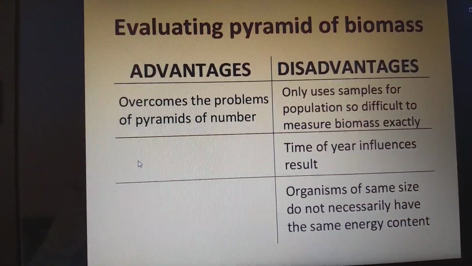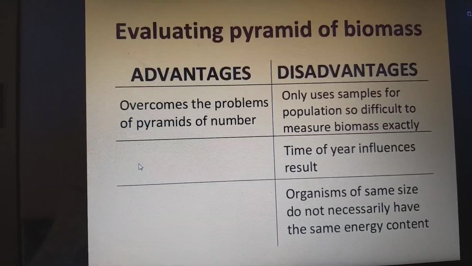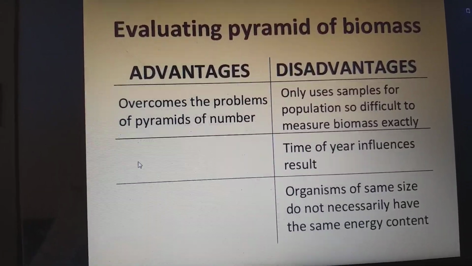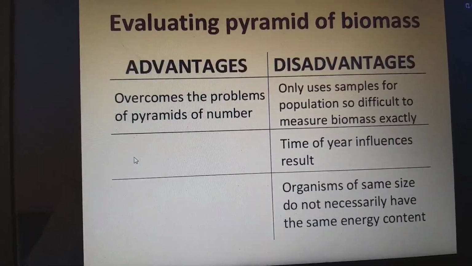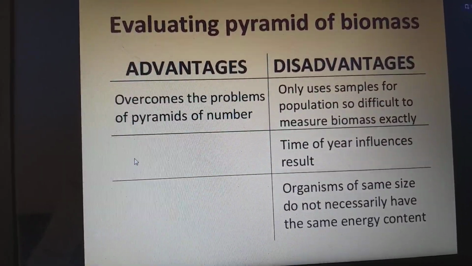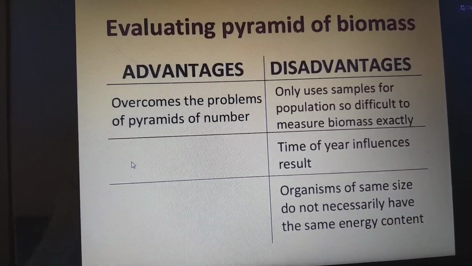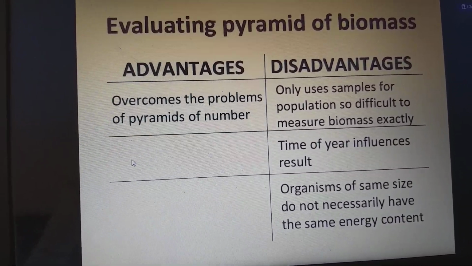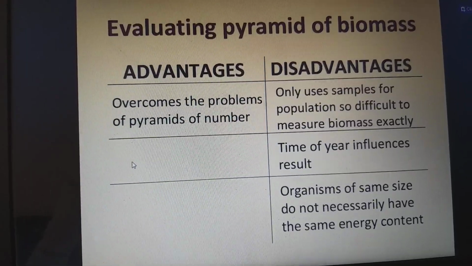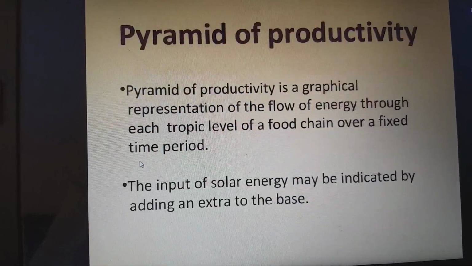Evaluating the pyramid of biomass. Coming to the advantages, it overcomes the problem of the pyramid of numbers. Disadvantage: it only uses samples of the population, so it is difficult to measure the biomass exactly. The time of year influences the result. Organisms of the same size do not necessarily have the same energy content.